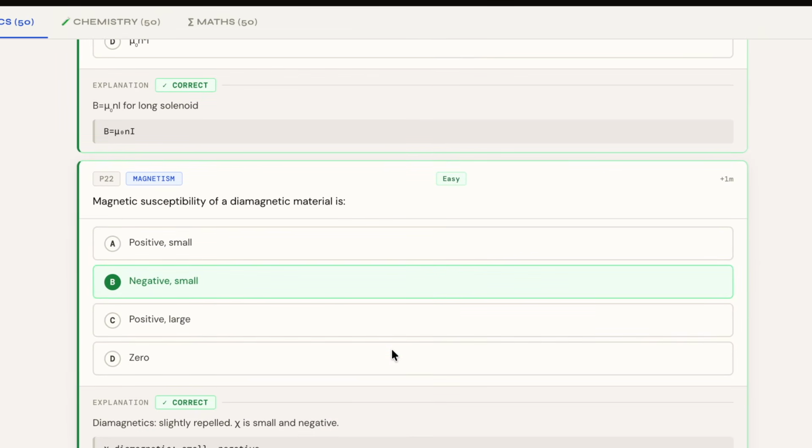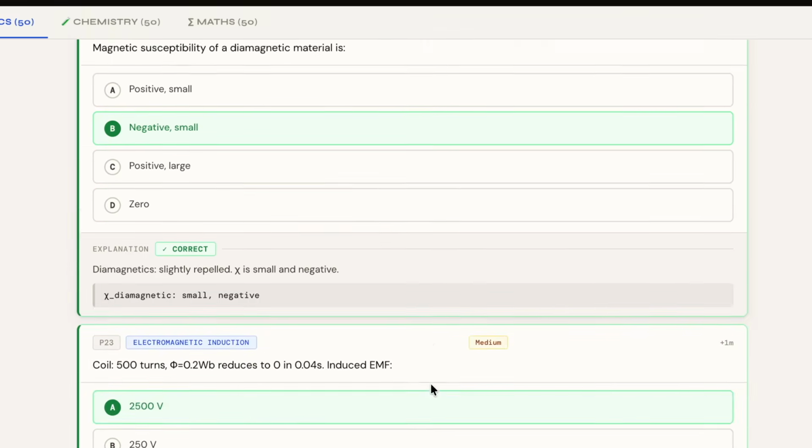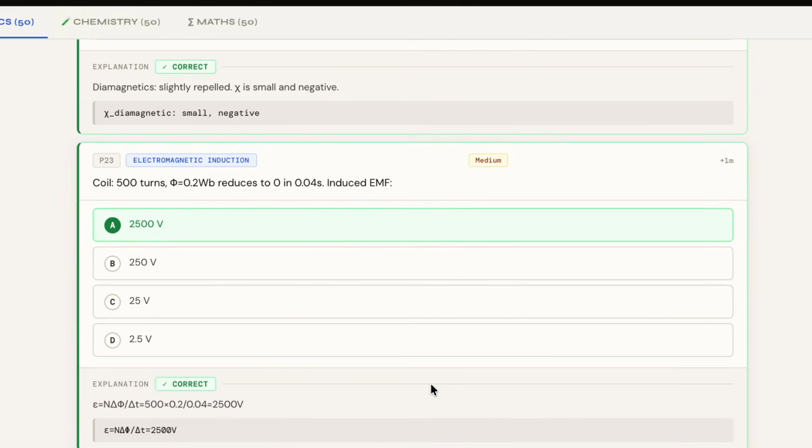Next, for the 22nd question, the question belongs to magnetism, and the overall difficulty is easy, and the correct answer is B, which is negative and small. Next, moving ahead, we have another question from electromagnetic induction. So I'll be scrolling down questions a bit frequently now, so that we can wrap up this whole video soon. So the correct answer is A.